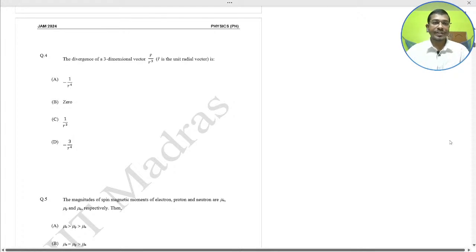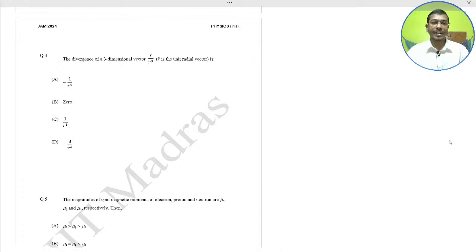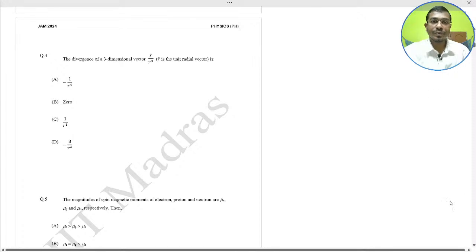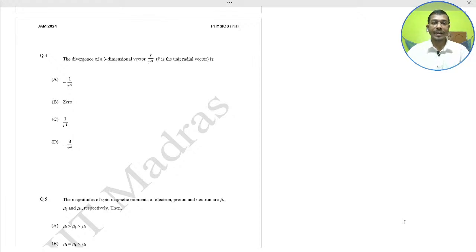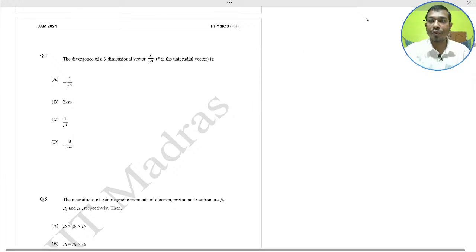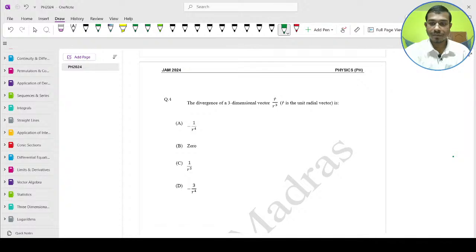The divergence of a three-dimensional vector r cap divided by r cube, where r cap is the unit radial vector, is what? The divergence of this quantity, r cap divided by r cube. You just do it at home. So here you just apply the divergence formula of this operator.